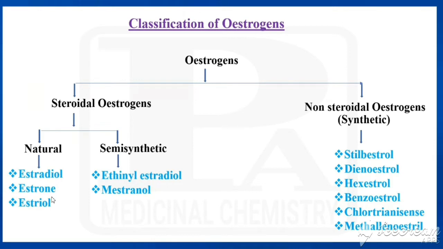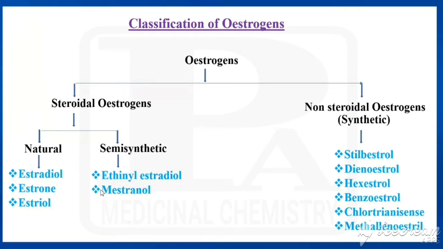Under natural, we already know the examples. What are they? Estrone, estradiol, estriol. Under semi-synthetic, there are only two examples: ethinyl estradiol and mestranol. So what all comes under steroidal estrogens? Estradiol, estrone, estriol, ethinyl estradiol and mestranol.